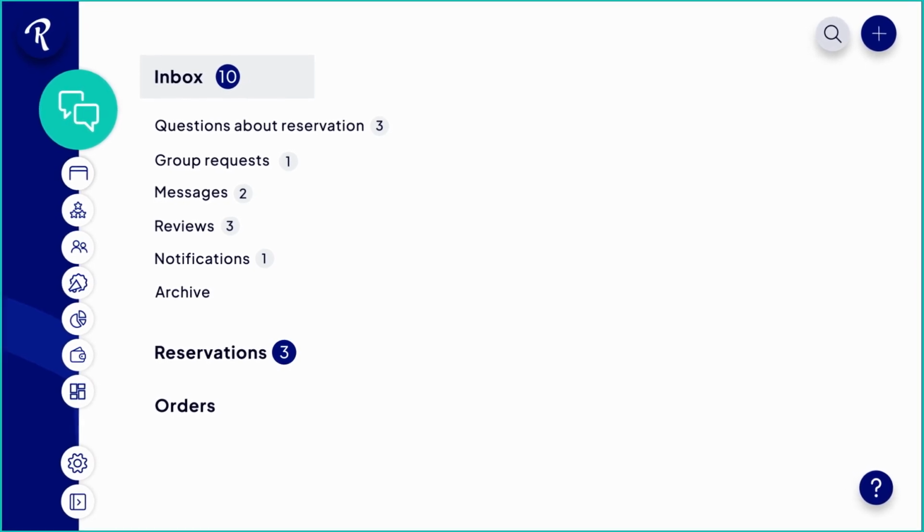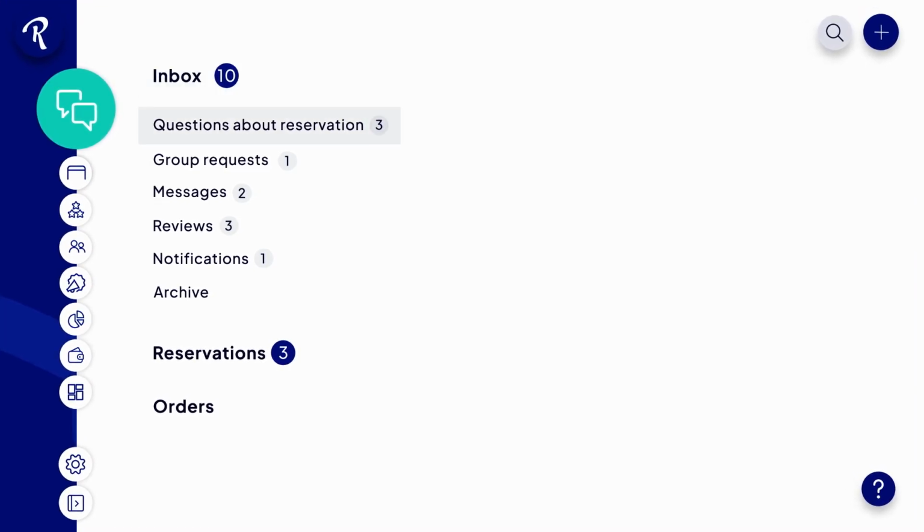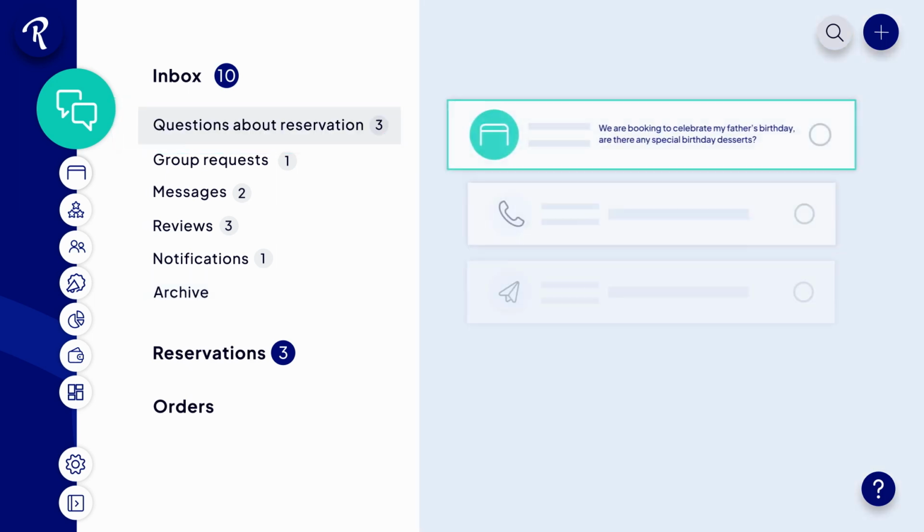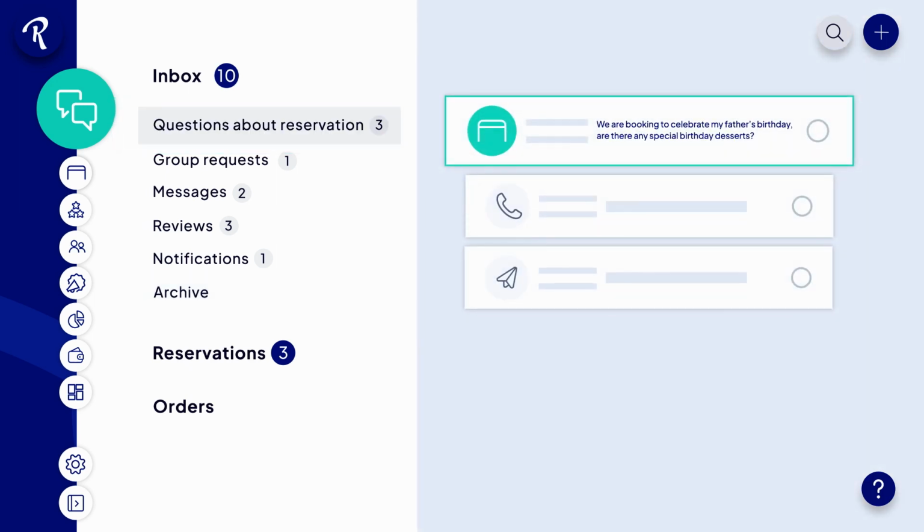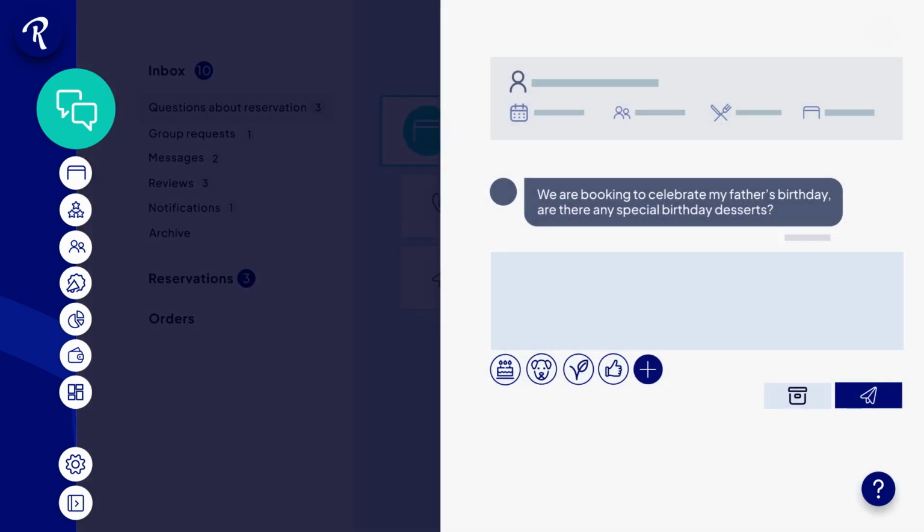The inbox has 6 folders: questions about reservations, group requests, messages, reviews, notifications, archive. In the first folder, you will find all messages regarding reservations that have not been handled. With just one click, you can see the complete message, information about the guest who sent it, and reply quickly to impress your guest with quality interactions.